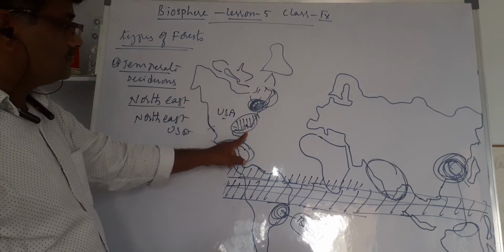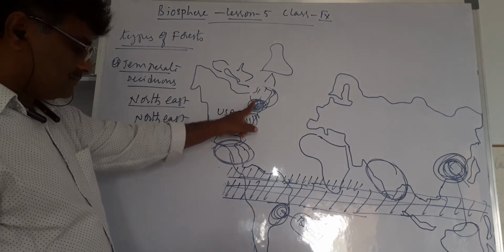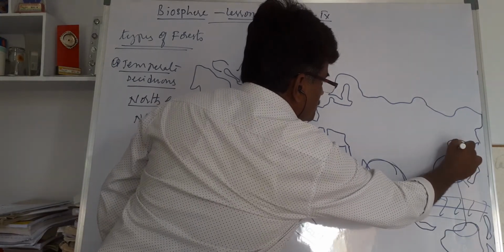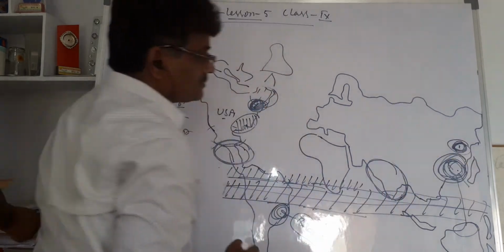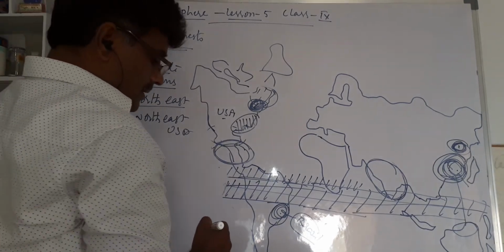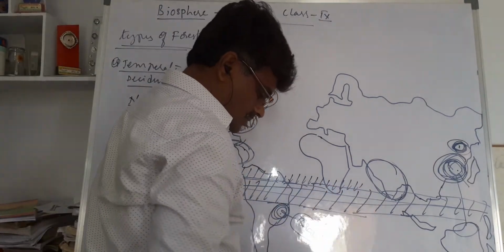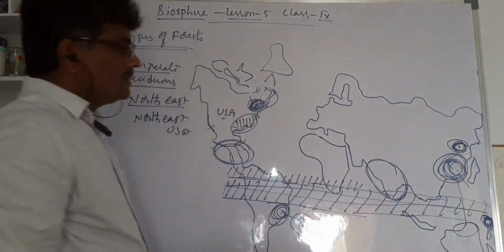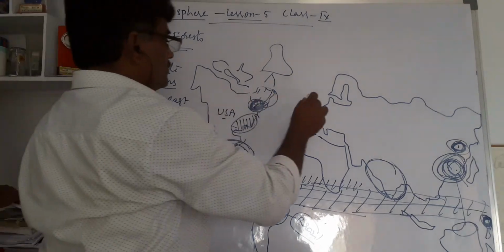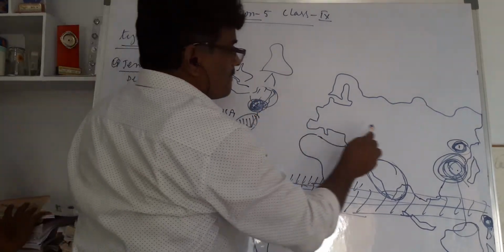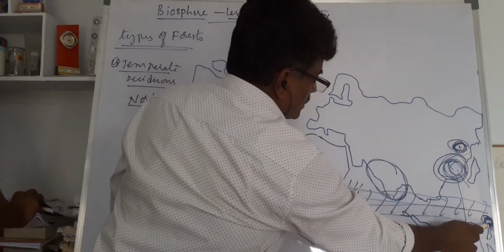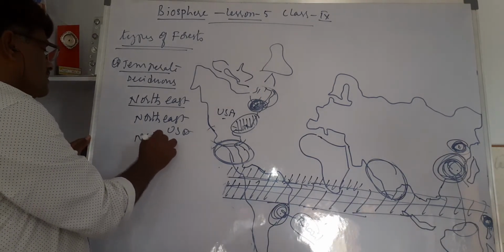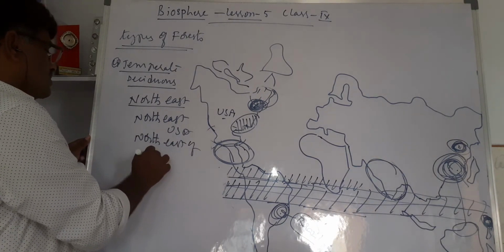Even China: deciduous here, evergreen here. And at the same time, northeast of New Zealand. Let's see the locations: the northeastern part of America, the northeastern part of China, the northeastern part of New Zealand.